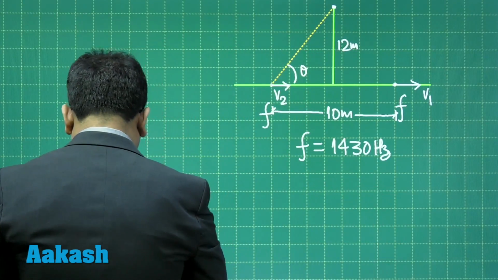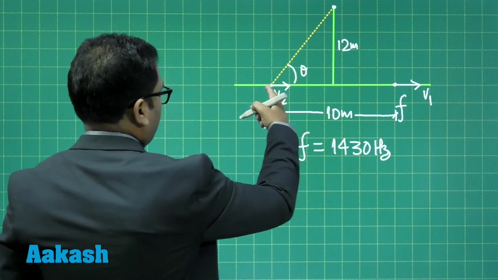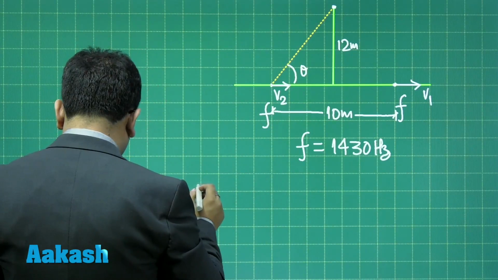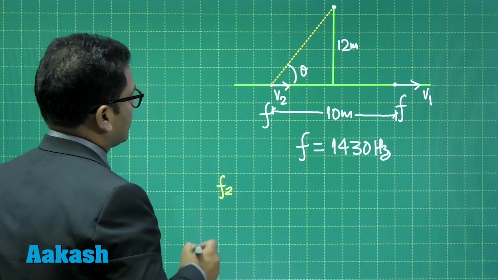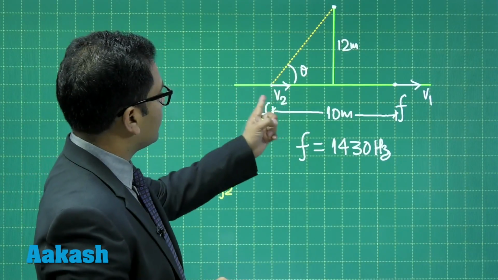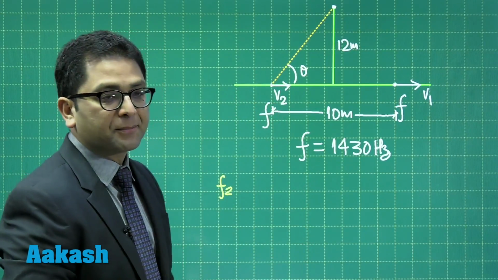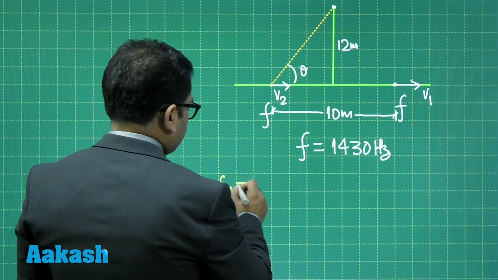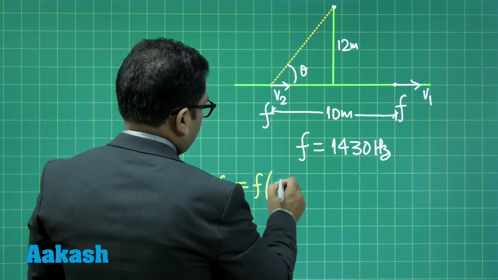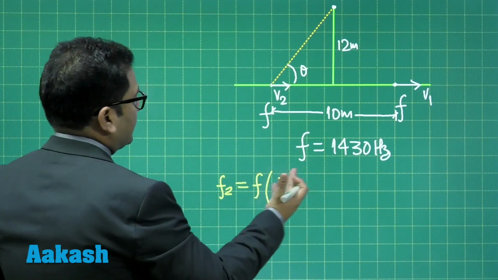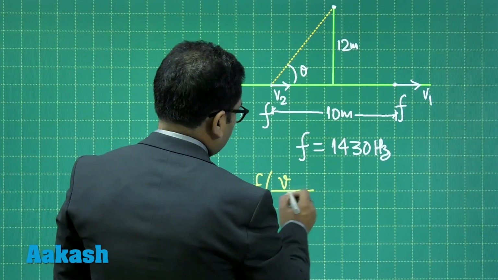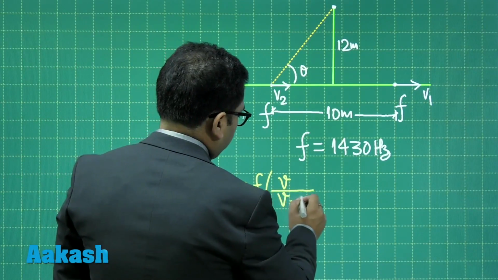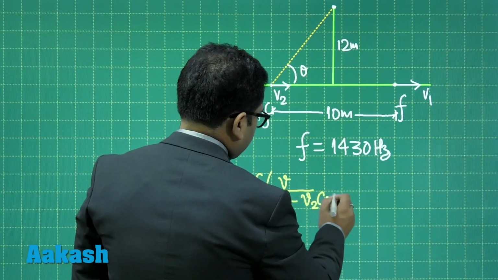The first frequency, let me call that F2. So we'll be calculating the frequency received by the observer, the frequency of the sound created by person B. That F2 would be equal to F times V minus VD, where the detector is at rest, while the source would be V minus V2 cos theta.